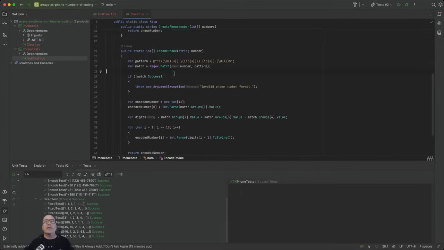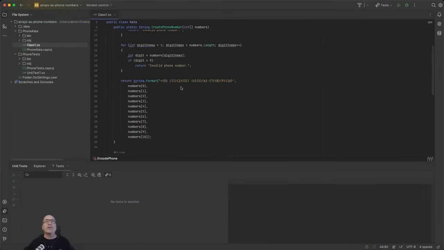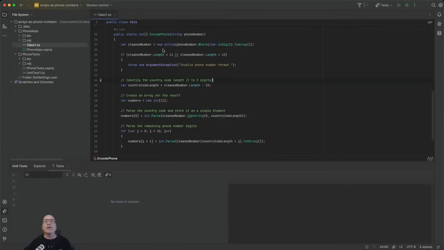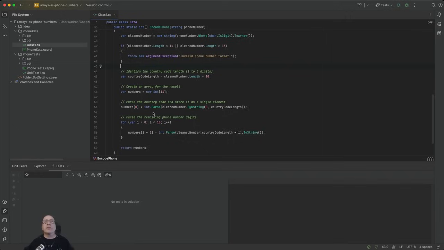I also think it's interesting that it stuck a regex in there, because what did I even do? I don't remember. It's been a whole hour since I fiddled with it before and I had to come back to it. So new string, yeah. So I yank out the digits through a where link clause, and then to array. It's kind of weird that I have to do it that way to get it to work, and it's not already an array, blah, blah, blah. But anyway, and then I issue an exception right there, and numbers, blah, blah, blah, and then loop through with a for loop.